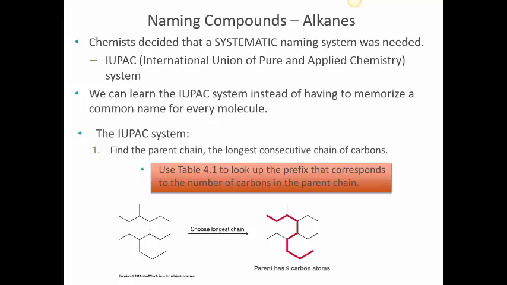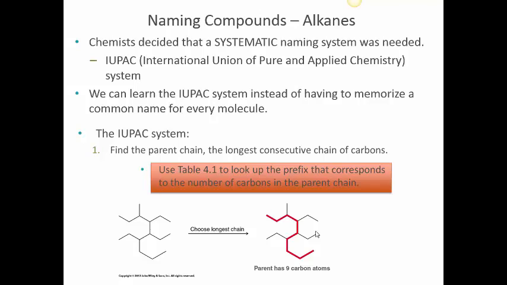The first rule under the IUPAC system tells us to find the longest alkane chain made out of consecutive carbons first. If you look at the diagram on the right with the highlighted path in dark, bold red color, you will find that's a 9-carbon chain, and that happens to be the longest carbon chain.